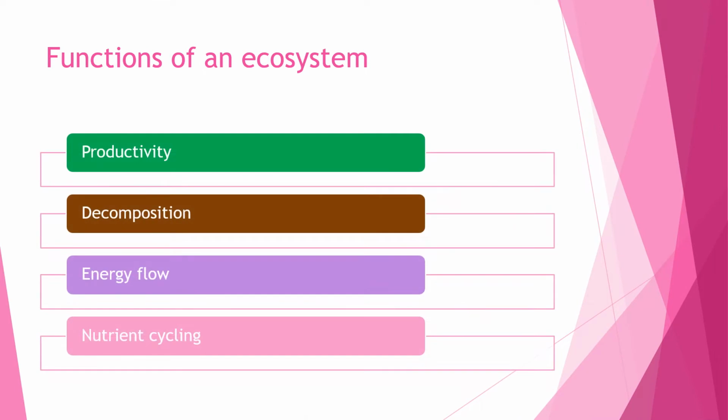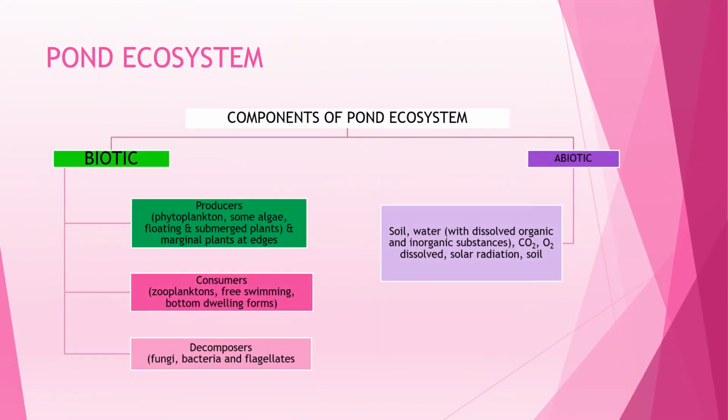The components of the ecosystem are seen to function as a unit when we consider the following aspects: productivity, decomposition, energy flow, and nutrient cycling. Let's take an example of a pond. A pond is a shallow water body in which all the above mentioned four basic components of an ecosystem are well exhibited. The abiotic component is water with all the dissolved organic and inorganic substances and the rich soil deposit at the bottom of the pond.